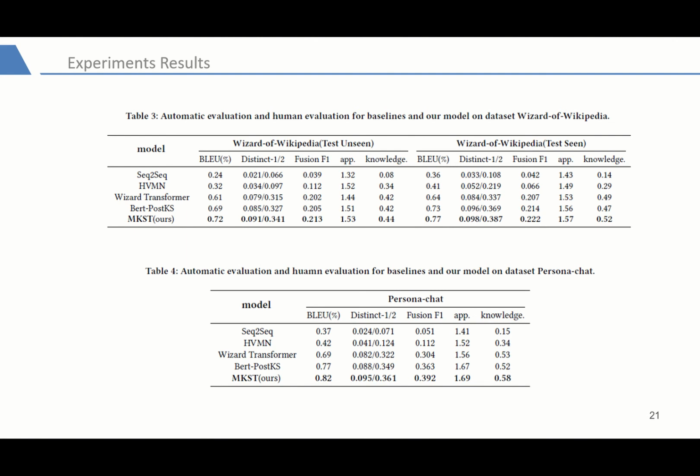By observing and analyzing the experimental results, we can conclude that while the sequence-to-sequence and HVMN models, without incorporating knowledge, have poor performance on generating diverse responses, in comparison other models which leverage external knowledge show better performance in this aspect. Among them, our MKST model achieves the best results, which illustrates that combining multiple knowledge benefits generating informative and diverse responses.